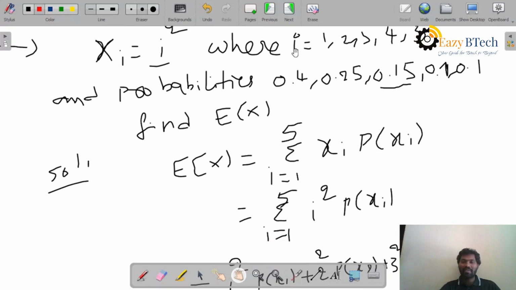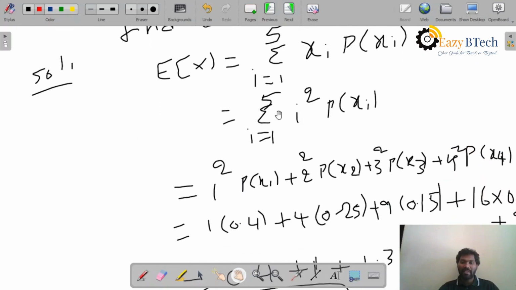Because the i value only ranges from 1 to 5, that's why i equals 1 to 5, summing x_i p of x_i. So what I will do is expand this expression. The expectation equals the sum of i square p of x_i.